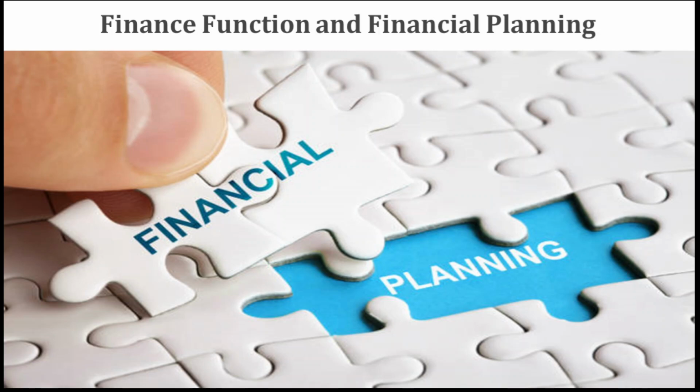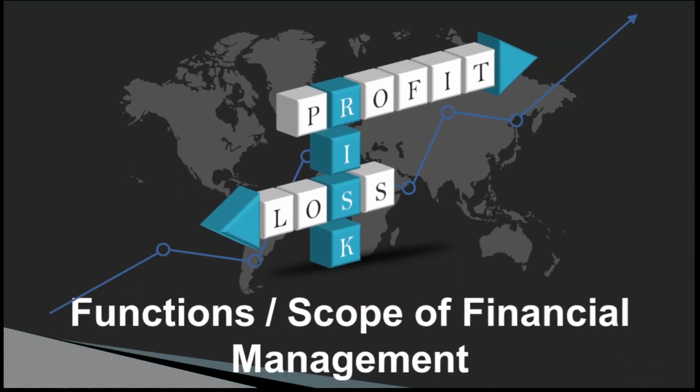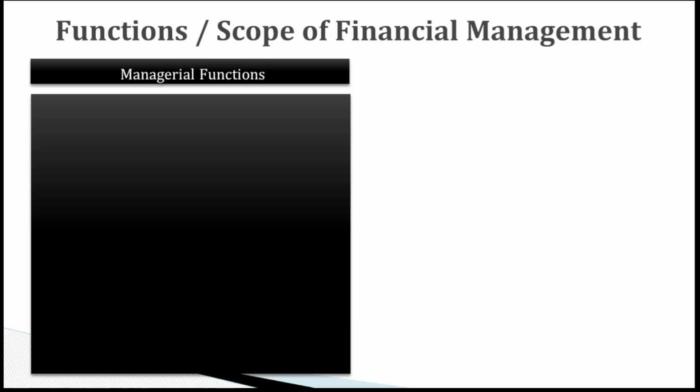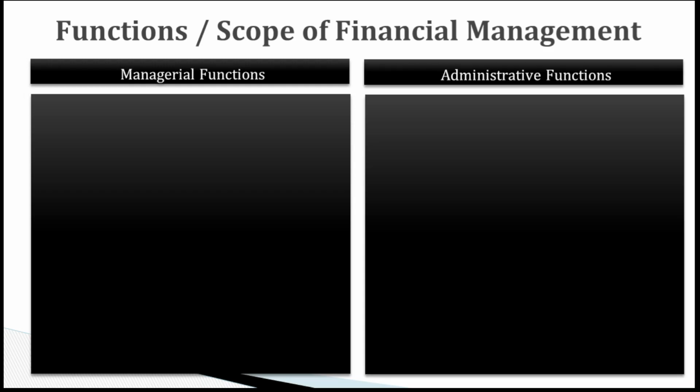In this video, we are going to discuss the scope or the functions of financial management. The functions of financial management can be divided into two parts. One is managerial function, another one is administrative functions. So the first managerial function is all about the pre-thinking of finance, how much money we need and from where we will acquire. This is based on the financial planning.